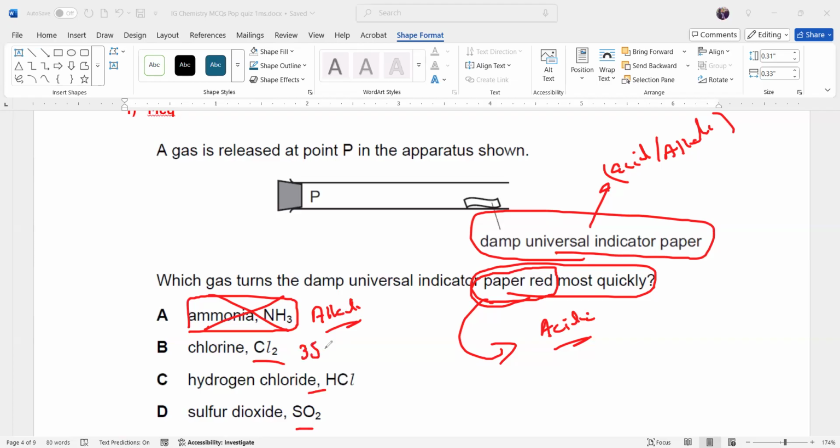So chlorine is 35.5, times 2, so this will be 71. HCl, hydrogen is 1 and chlorine is 35.5, so this will be 36.5. And sulfur dioxide, sulfur is 32 plus oxygen is 16 times 2, so this is 64. Which is the lightest of these three? So C, hydrogen chloride, about 36.